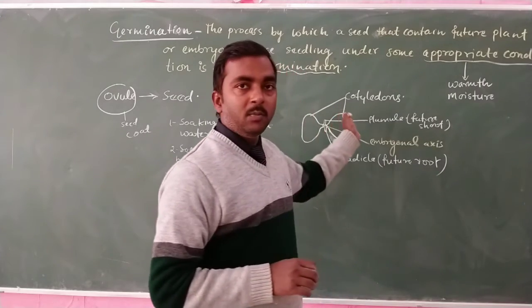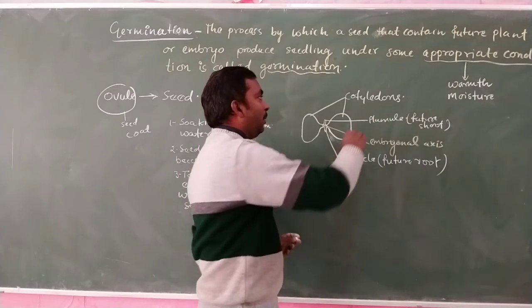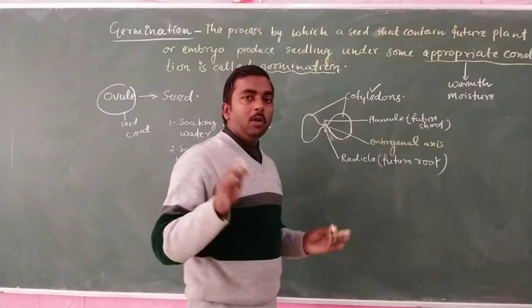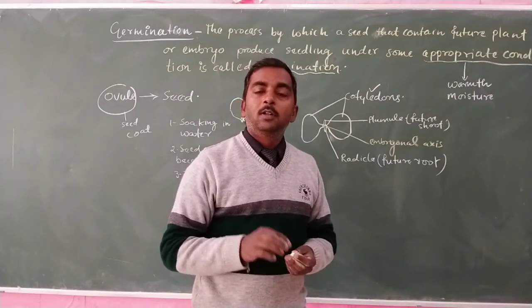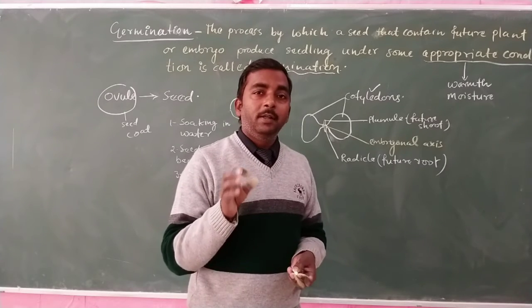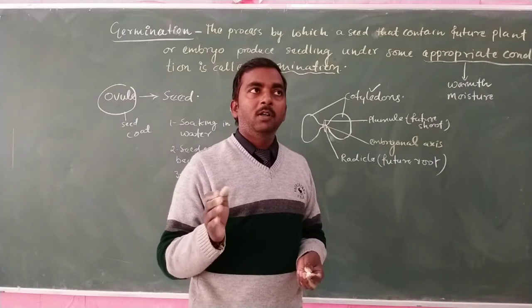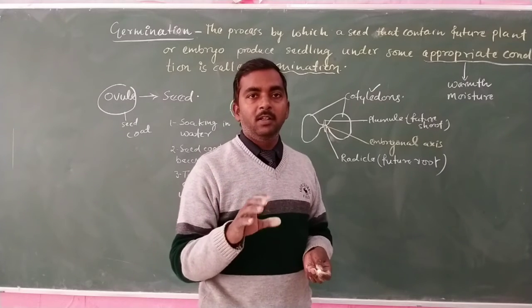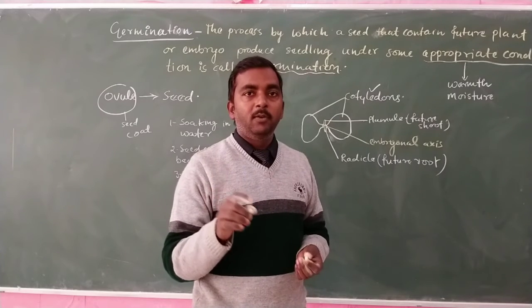One thing needs to be understood about the cotyledons. In most dicot seeds, the cotyledon is an additional structure inside the seed due to the absence of endosperm.